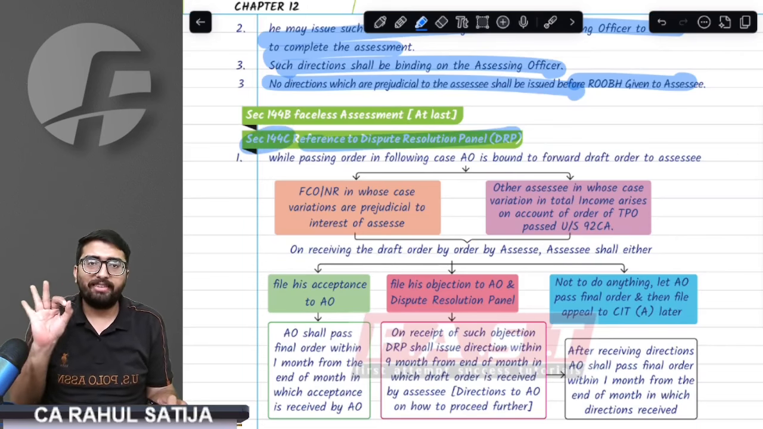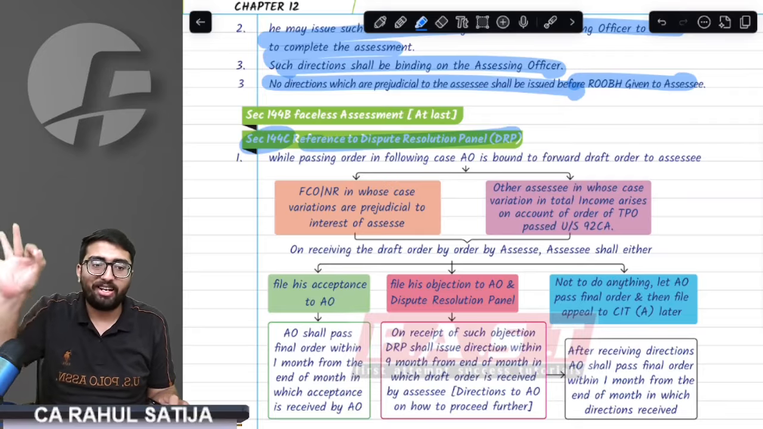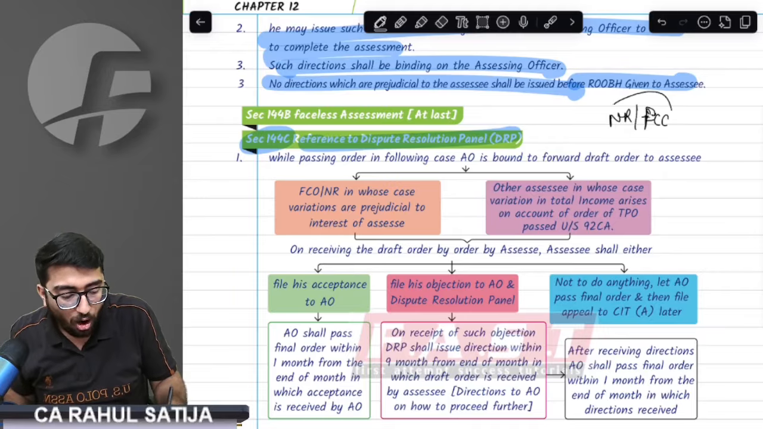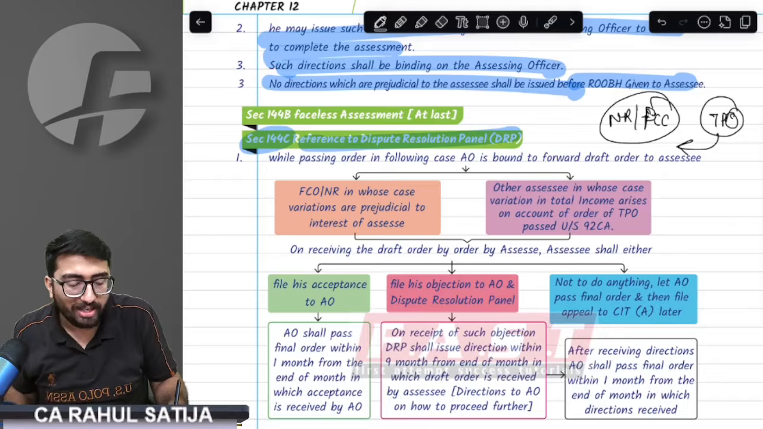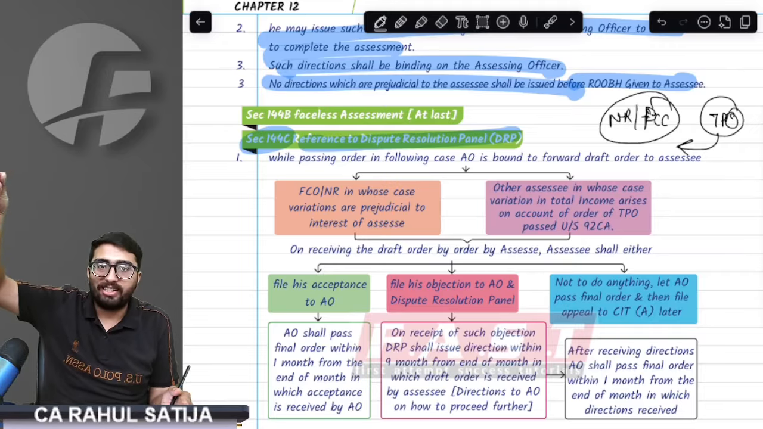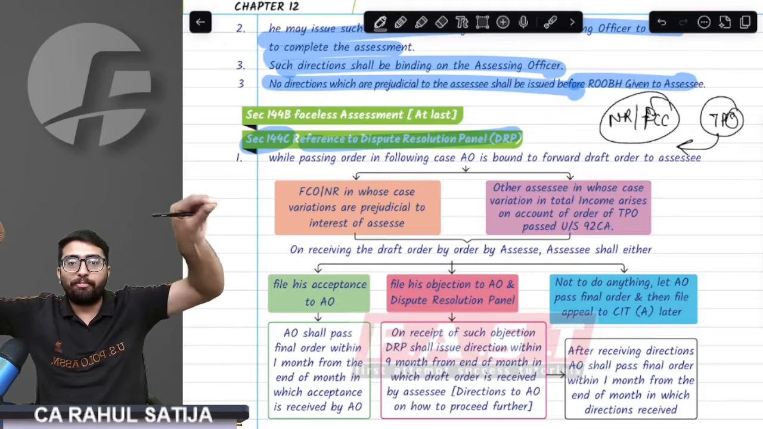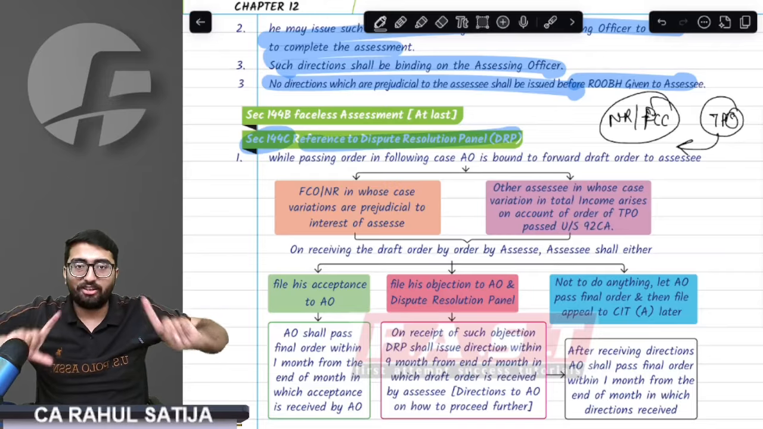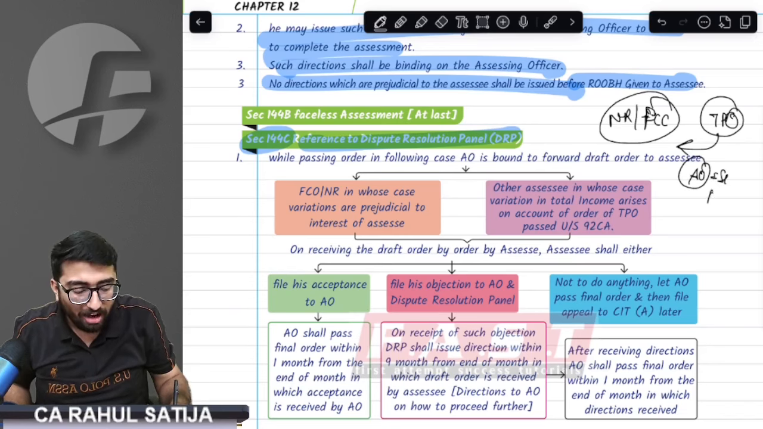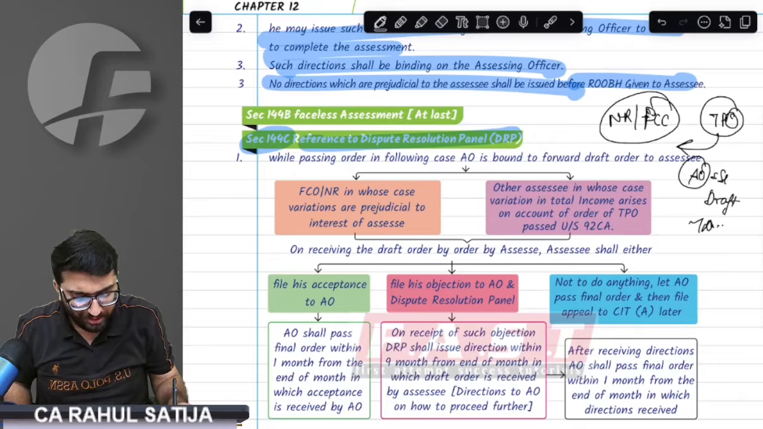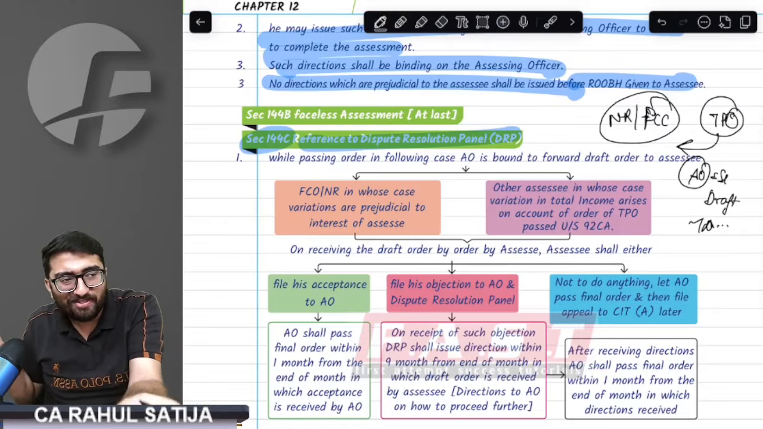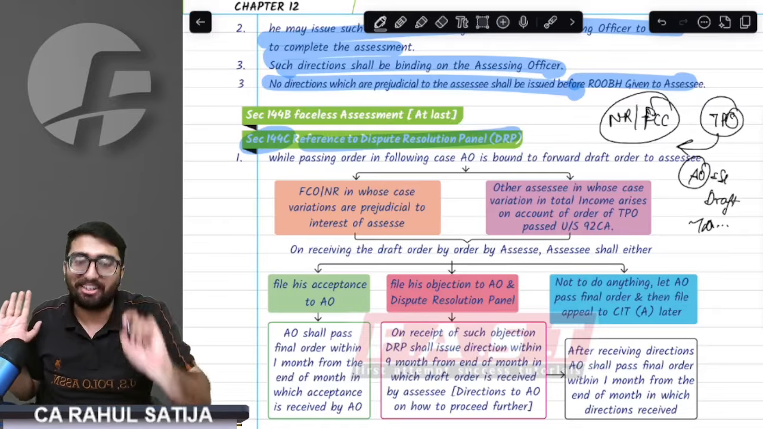144C, this is important. See, whenever an order is about to be passed in case of a non-resident foreign company, or case has been referred to TPO and based on his order is being passed. What did I say? Any order is passed based on non-resident or foreign company, or the case has been referred to TPO and based on TPO's report, order is passed. In either of the cases, what happens? Assessing officer will send a draft order to assessee. This will be like a son-in-law being asked, do you want to eat? Is that okay to you? Fine now. Like this, they will send a draft order.